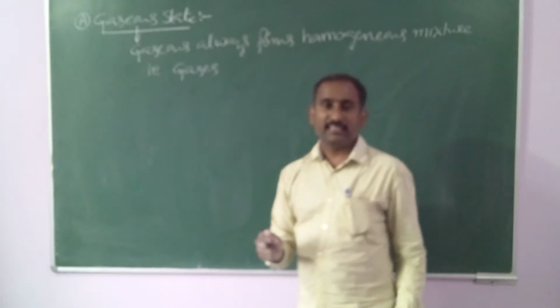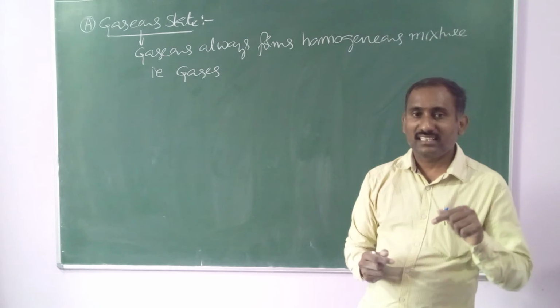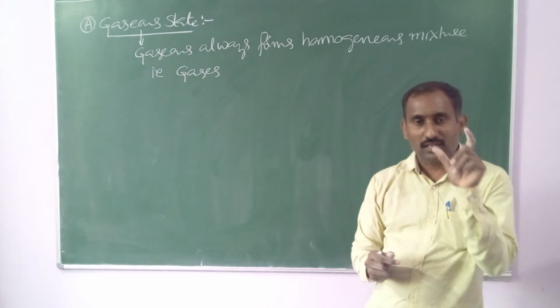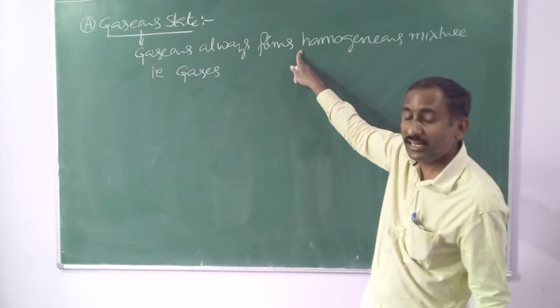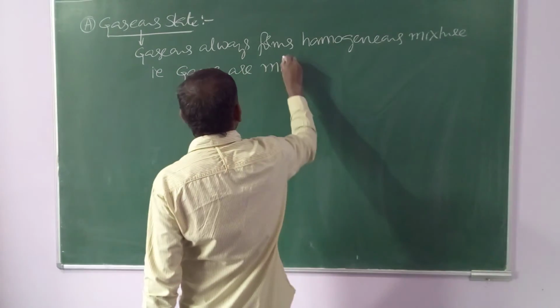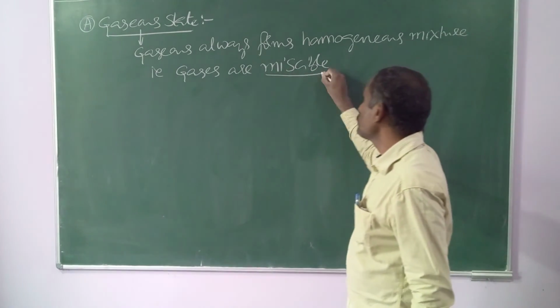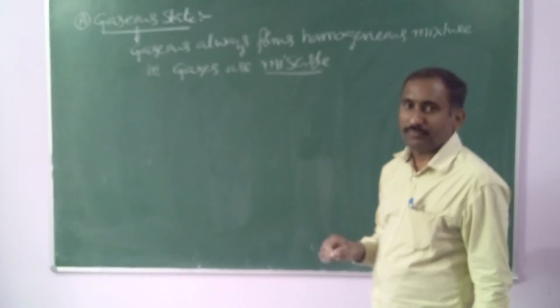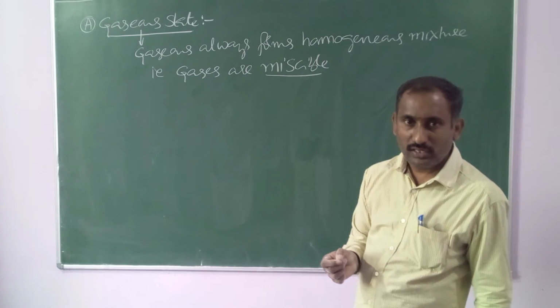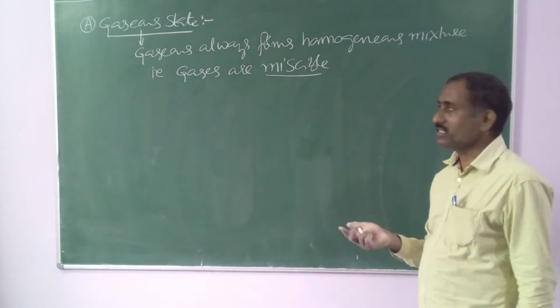Tell me. Gases always form homogeneous mixtures, so gases are always miscible. Generally for liquids and gases we use the word miscibility, and for solids in liquids we use the word solubility. So any two gases are miscible.